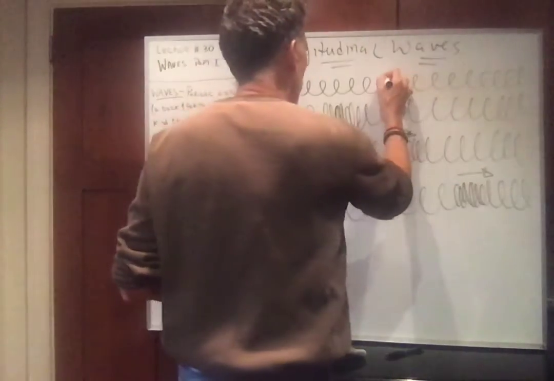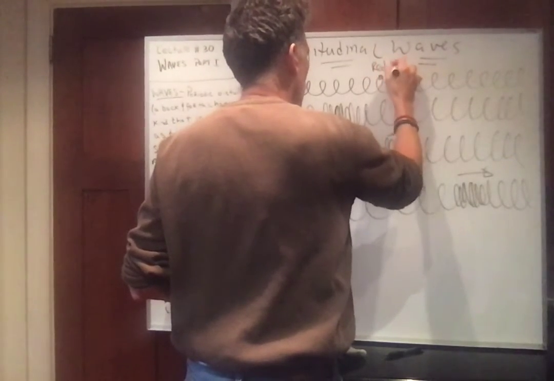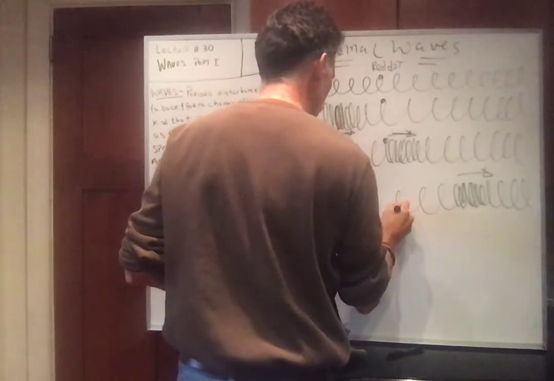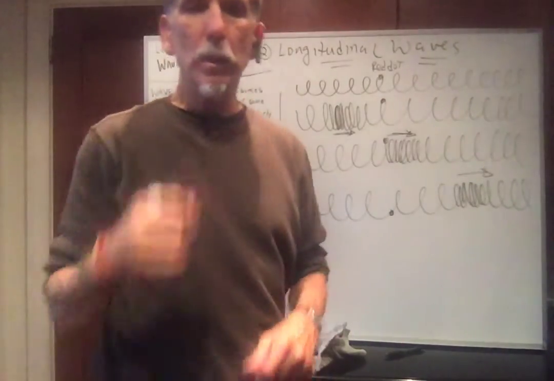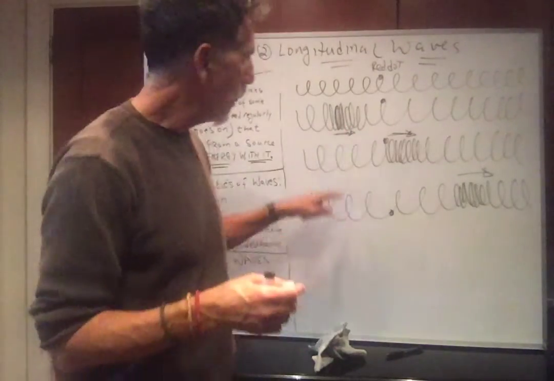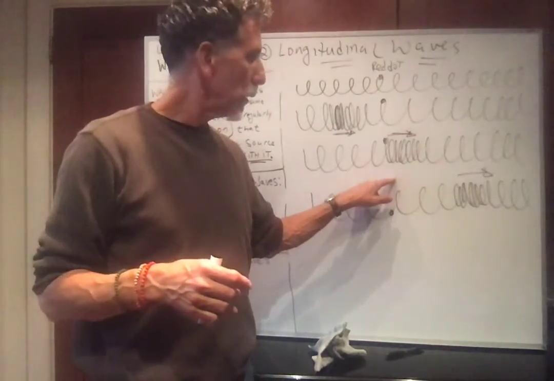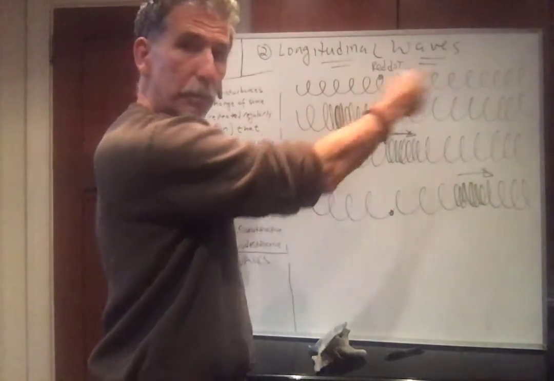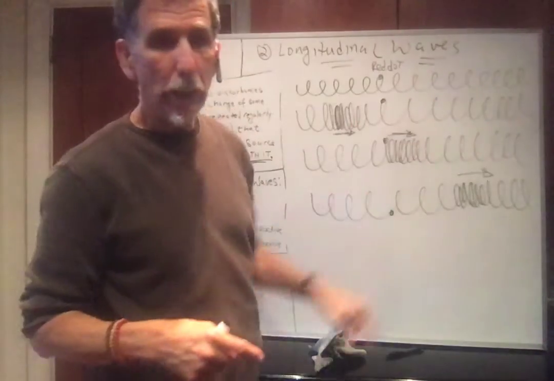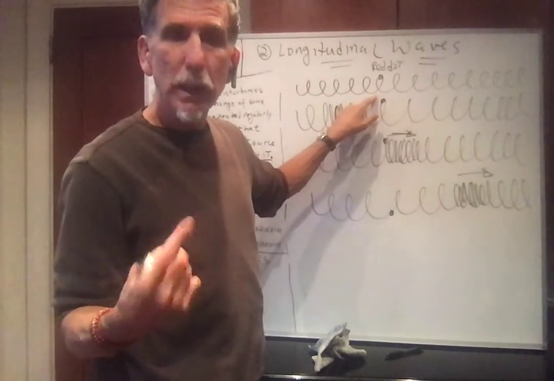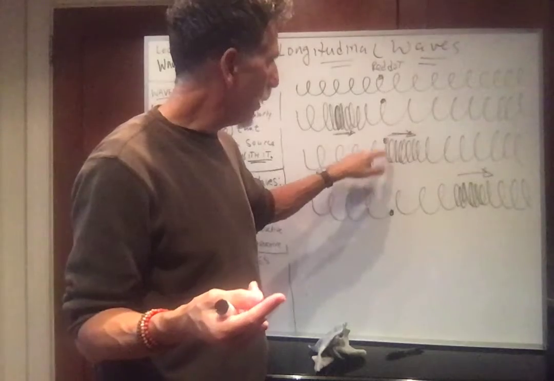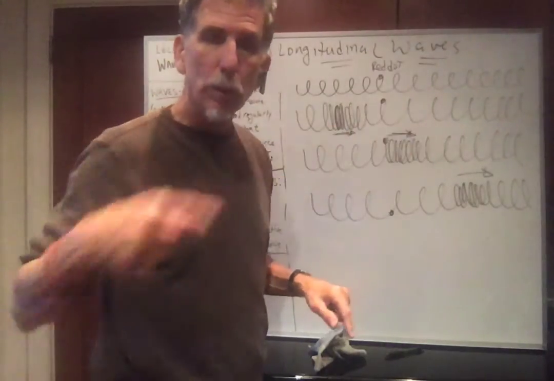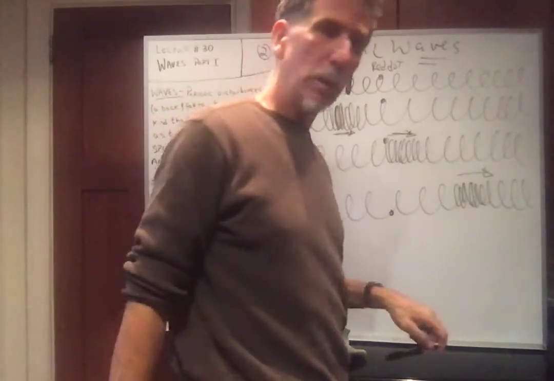Okay? Once again, if I put a red dot, you could put blue, it doesn't really matter. If I put a red dot or some painted mark on this spring, then the motion of the wave is again left to right, right? Going this way to that way. Now, which direction does the dot move? Well, when the wave propagates there, the dot does not move up or down. It moves parallel or anti-parallel to the direction of motion of the wave.